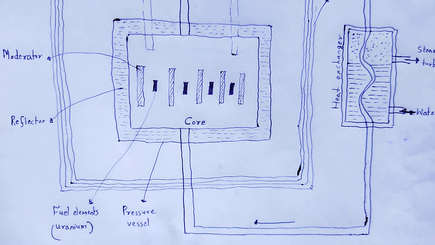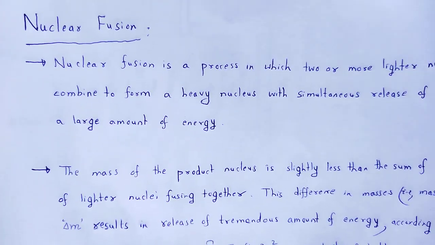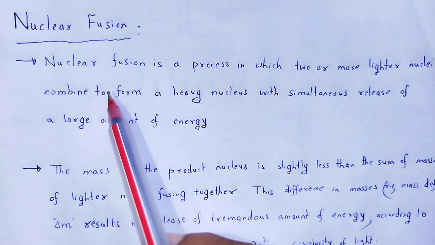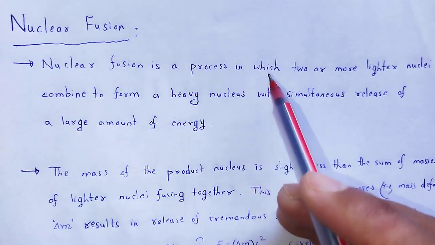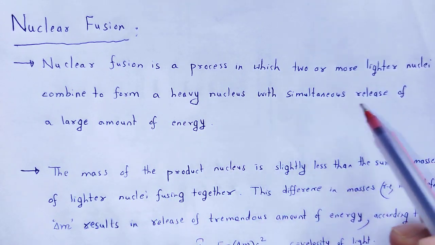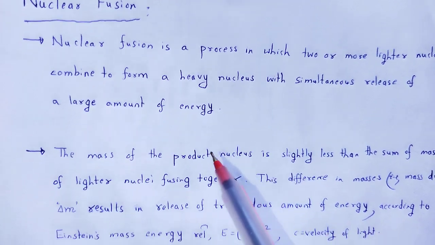nuclear fusion. Another type of nuclear reaction is nuclear fusion. In the case of nuclear fission, a heavy nucleus breaks into lighter nuclei, but in fusion, lighter nuclei combine to produce a heavy nucleus with the release of a huge amount of energy. Nuclear fusion is a process in which two or more lighter nuclei combine to form a heavy nucleus with simultaneous release of a large amount of energy.